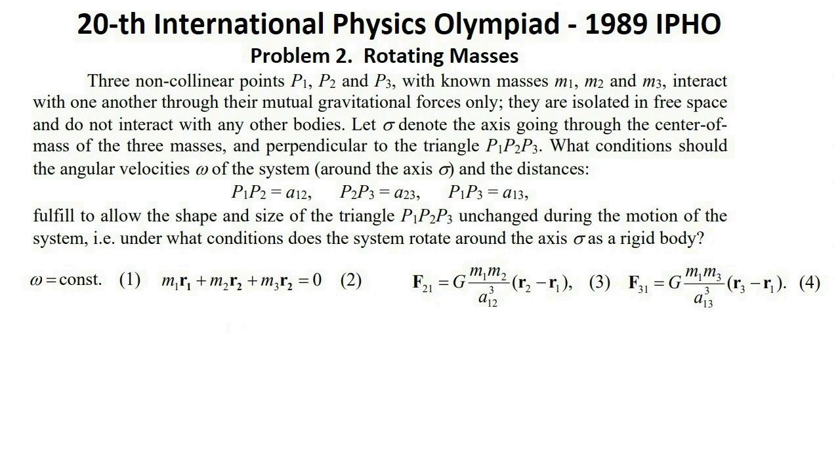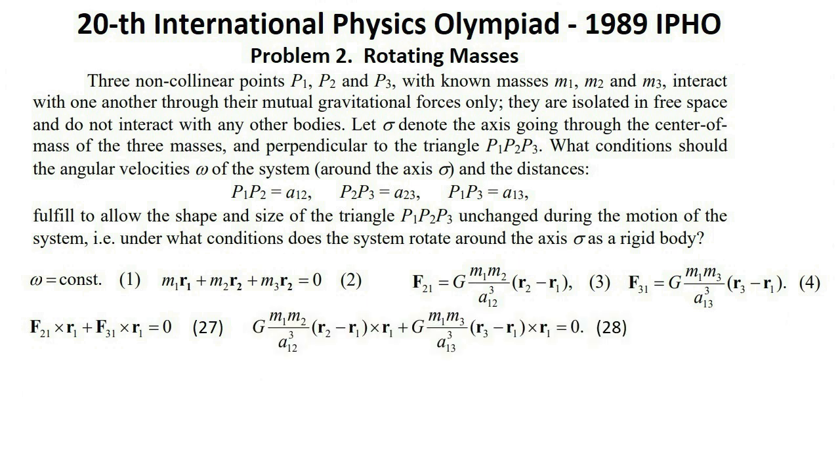Third method. Let us consider again the point P1 with the mass m1 and the forces F21 and F31 given by the formulae 3 and 4. It follows from the text of the problem that the total moment with respect to any fixed point or with respect to the mass center of the forces acting on the point P1 must be equal to 0. Thus, we have expression 27, where the symbol cross denotes the vector product. Therefore we have expression 28. But because the cross product of a vector r1 by itself equals 0, formula 29. From 28 we have 30.